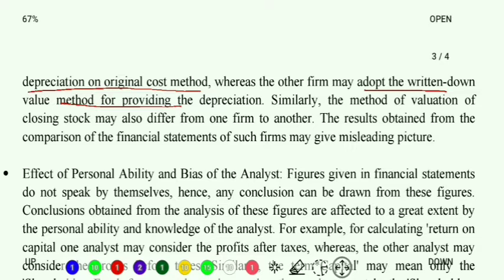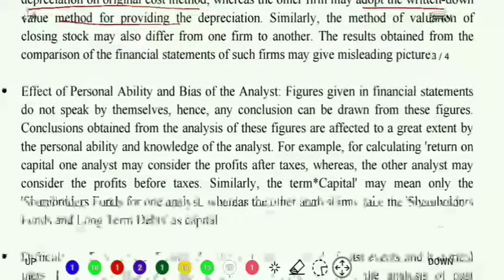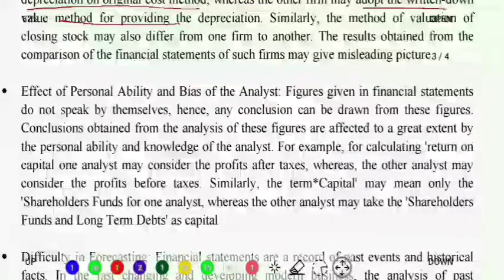Next, what we have is the effect of personal ability and the biasness of the analyst. Now what is this? Let's read. The figures given in the financial statements do not speak by themselves. Hence, any conclusion can be drawn from these figures. Conclusions can be obtained from the analysis of these figures, which are affected to a great extent by the personal ability and the knowledge of the analyst.